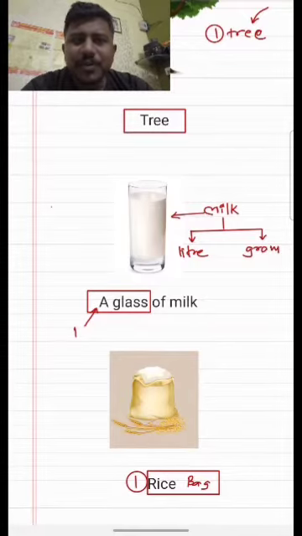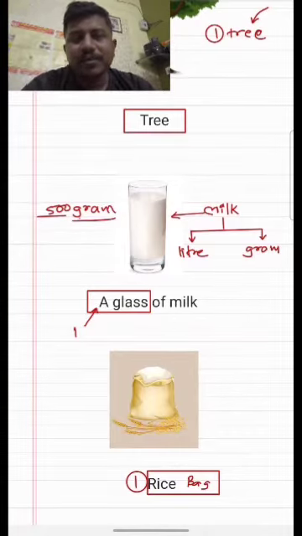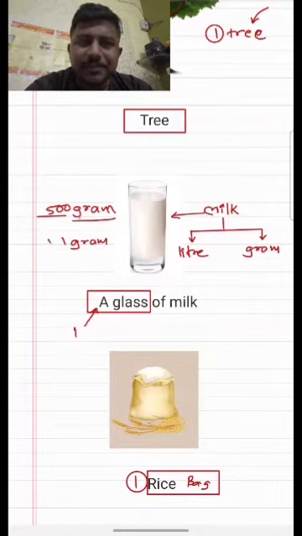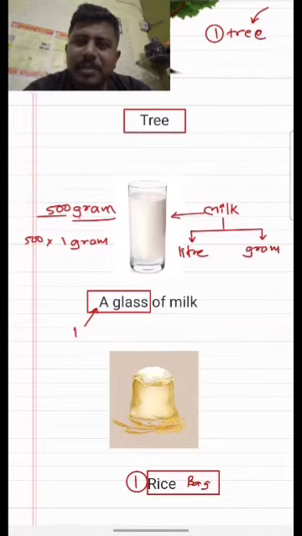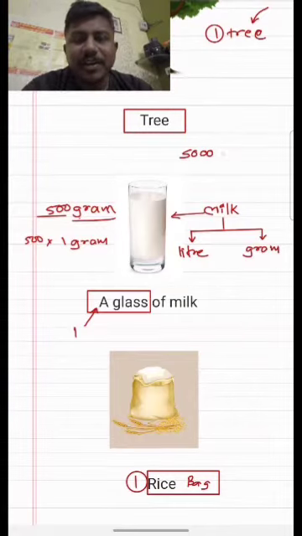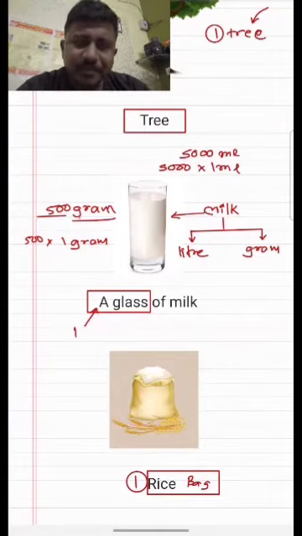So when I weigh it, I found that it is about 500 grams. So 500 gram means 1 gram is 500 times. Now 500 is basically a number. Now 1 gram is a unit here. Another one is, suppose I am measuring the milk amount in terms of ml, and it is coming approximately 5000 ml. So I will write that 1 ml was there 5000 times. Again the 5000 is a number, and ml gives information that the object was in the liquid state.